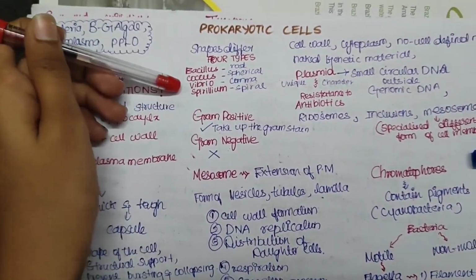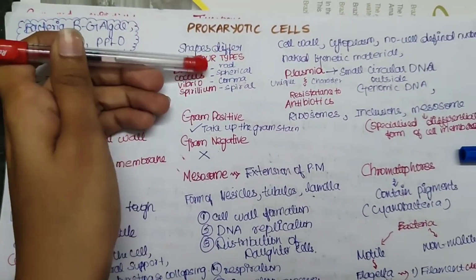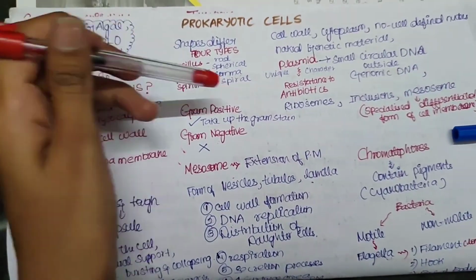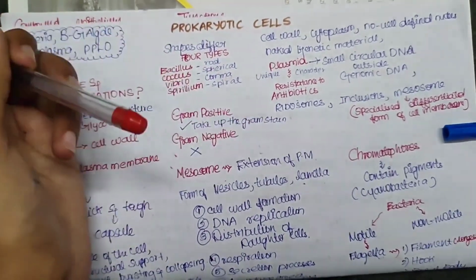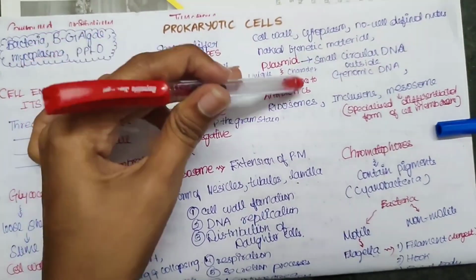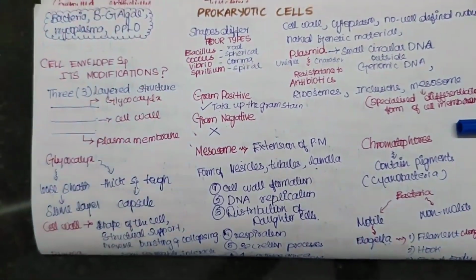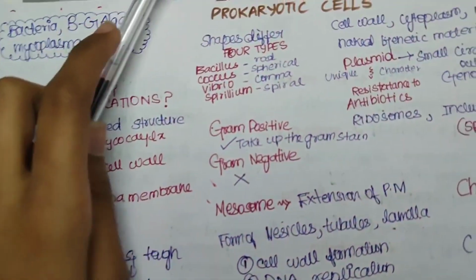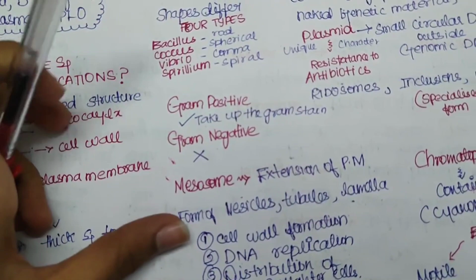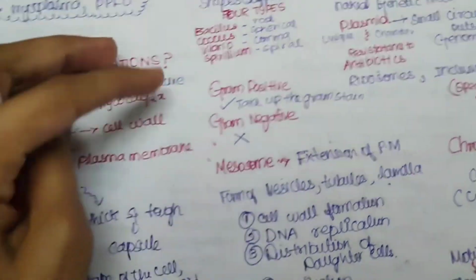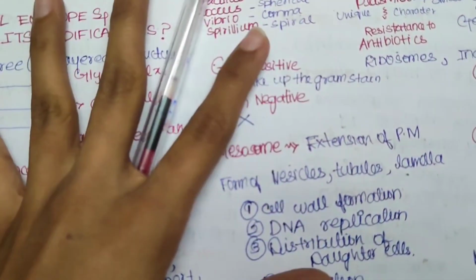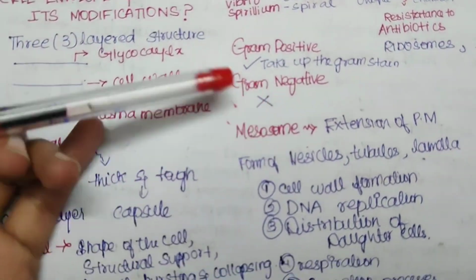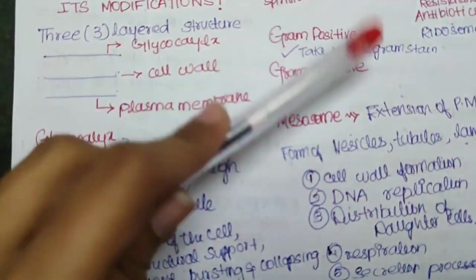Now, we talked about the different types of bacteria, right, and we have 2 types of bacteria, which are gram positive and gram negative. This is based on whether they take up the gram stain. These are some scientific ways of testing organisms. For each specific organism, we use some kind of stain, and based on their reaction, we divide them. So one is gram positive and the other gram negative bacteria. Have this in mind.